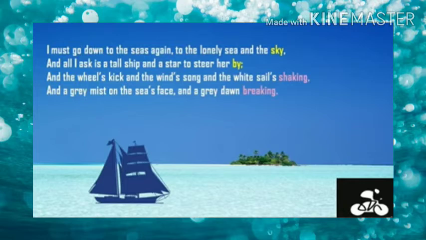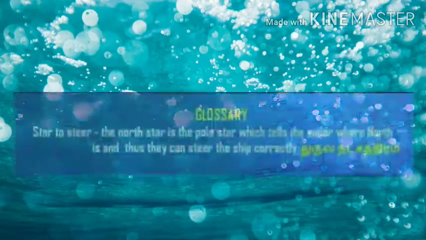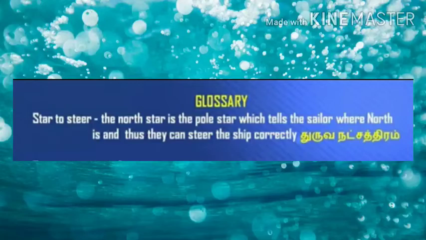So, and a star to steer her by. Steer is nothing but to control the direction that a vehicle is going in. Whatever direction the vehicle is moving, if you want to control the direction of the vehicle, it is necessary to steer it. So now the author is telling, according to the way of the star, we can steer the ship. Okay, that is the meaning.